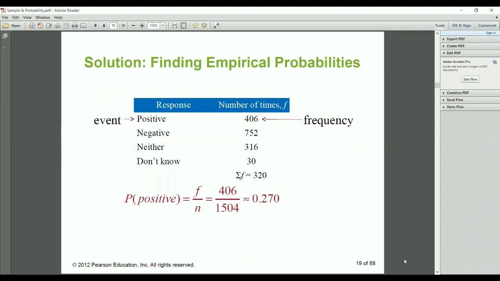So for the positive response, F is 406. To check the probability of a positive response, it is 406 divided by the total number, 1504, so the probability is 0.270. This is very simple. You take the sum of the frequencies, that is the total N. To check the probability of a negative response, it will be 752 divided by 1504. If I want to check the probability of the don't know response, it is 30 divided by 1504.